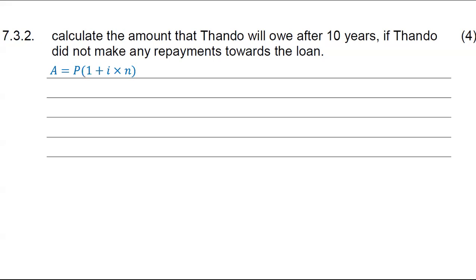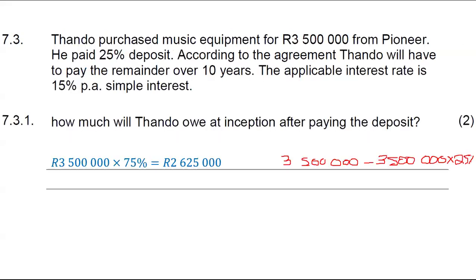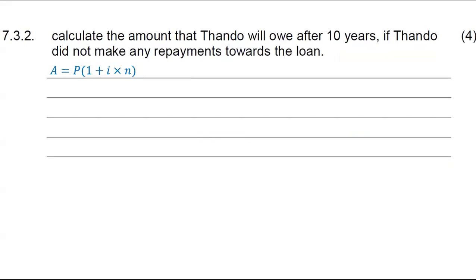that 2,625,000. The interest rate was also given to you as 15%. So this amount that is outstanding will attract interest of 15% simple interest. Okay, that's why we are using the simple interest formula. And the loan period is 10 years. Where there is n, you will just substitute 10 years. Put this into your calculator.